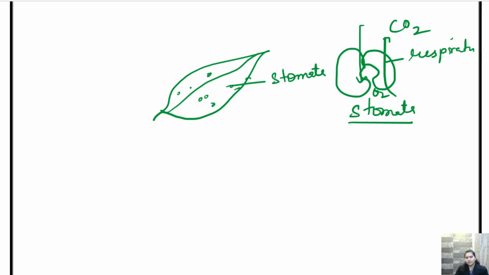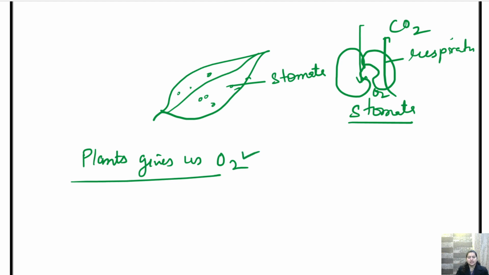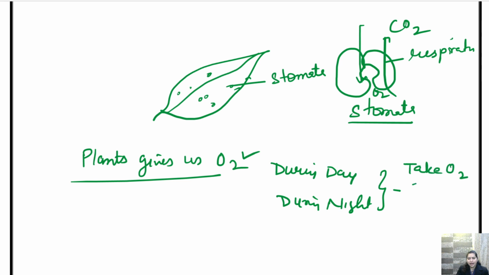Children, we often say that plants give us oxygen, isn't it? Plants give us oxygen. कैसे देता है ये plant oxygen? See, during daytime and during night, in both conditions, they take oxygen and liberate carbon dioxide.